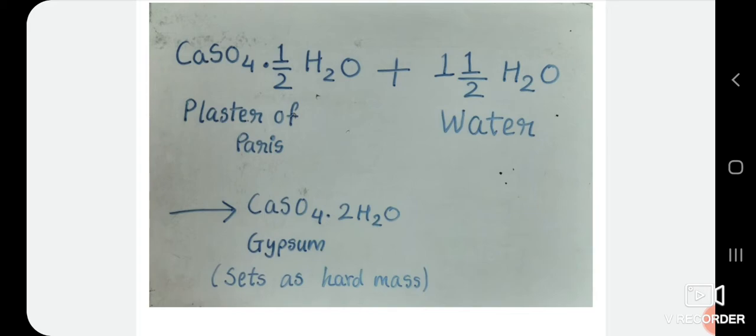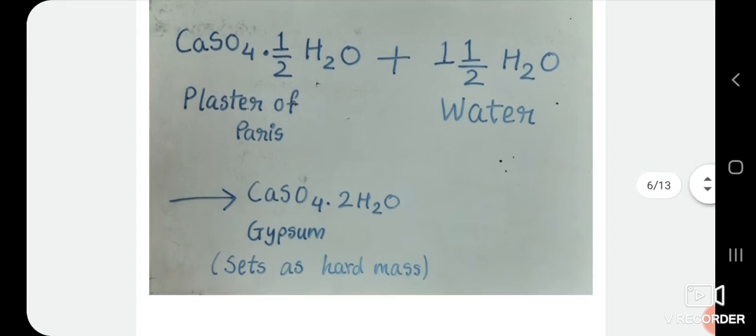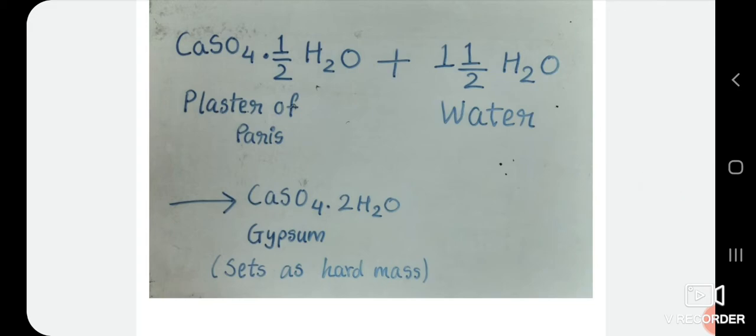Plaster of Paris should be stored in a moisture-proof container. This is because the presence of moisture can cause slow setting of plaster of Paris by bringing about its hydration. This will make the plaster of Paris useless after some time. Let's see some uses of plaster of Paris one by one.